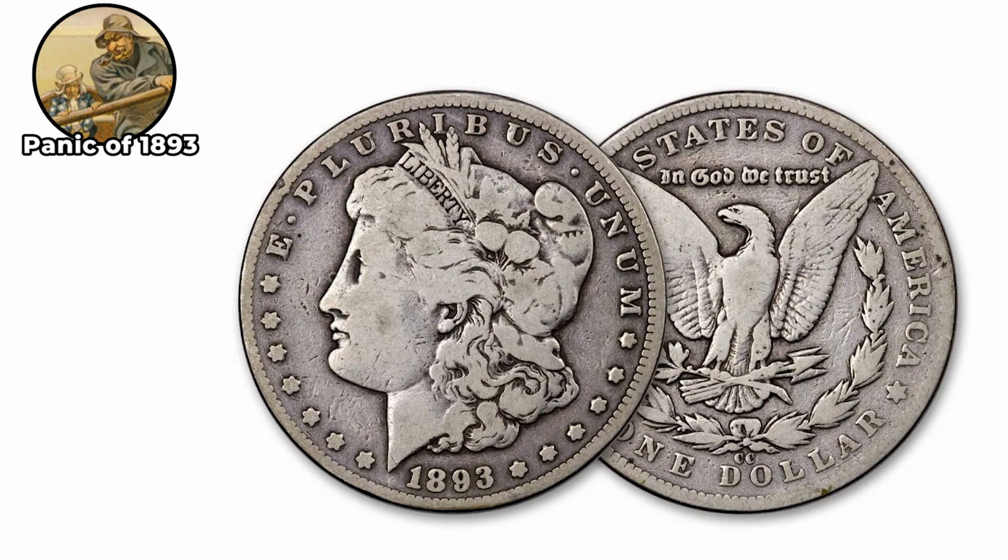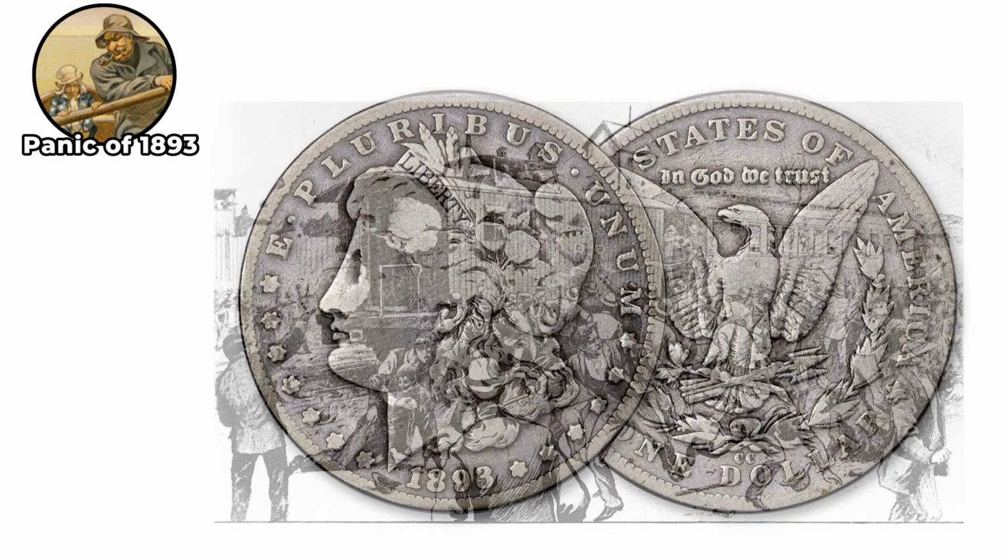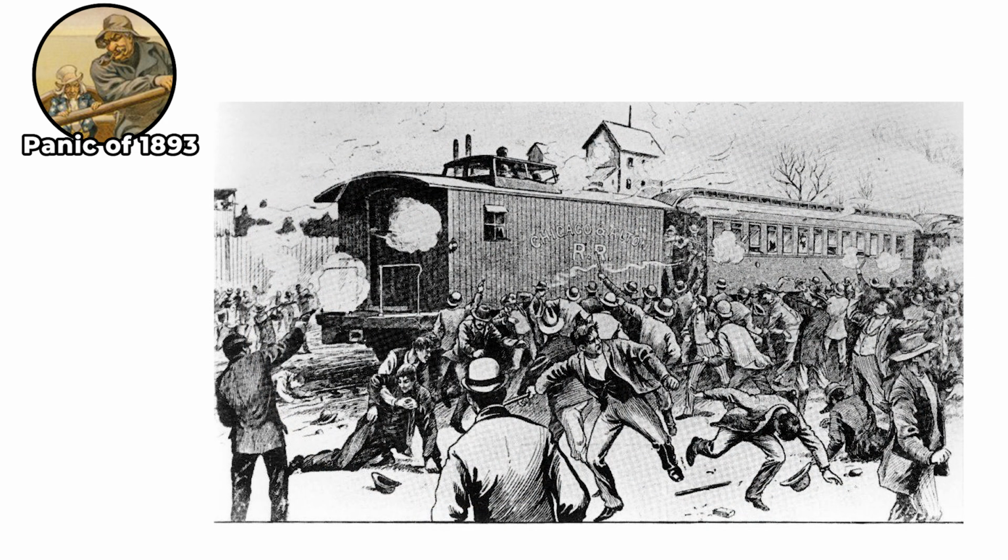As a result, hundreds of banks and over 15,000 businesses failed. Unemployment rose to 25% in some areas. The crisis sparked widespread labor unrest and protests, including the famous Pullman Strike of 1894.